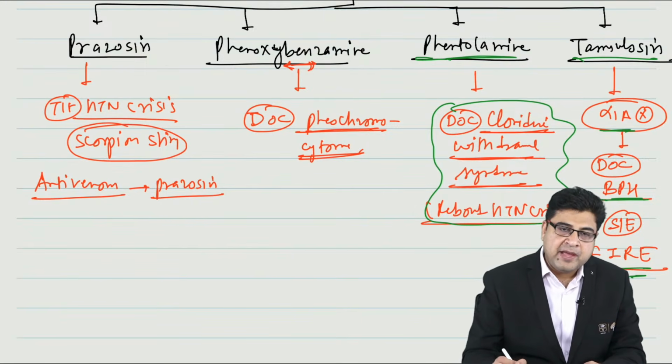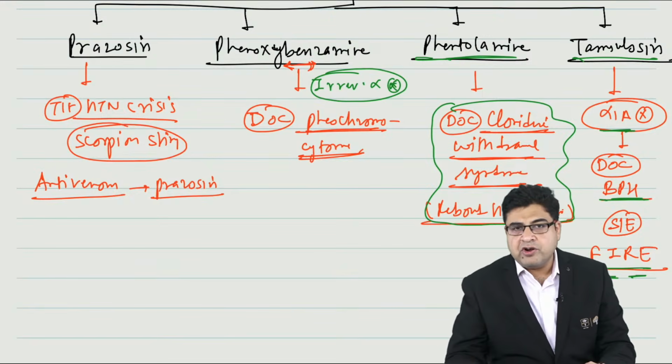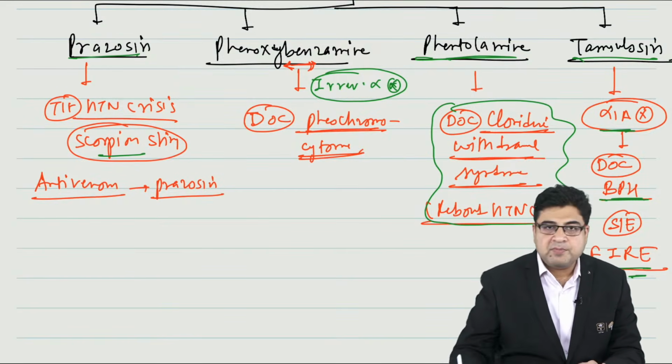Phenoxybenzamine has the word "ban" in it. So this medicine is an irreversible alpha receptor blocker. This is the drug of choice for a tumor that we call pheochromocytoma. And prazosin is given for scorpion sting.